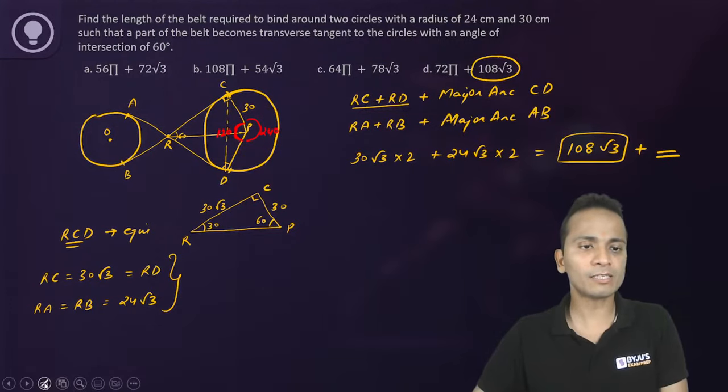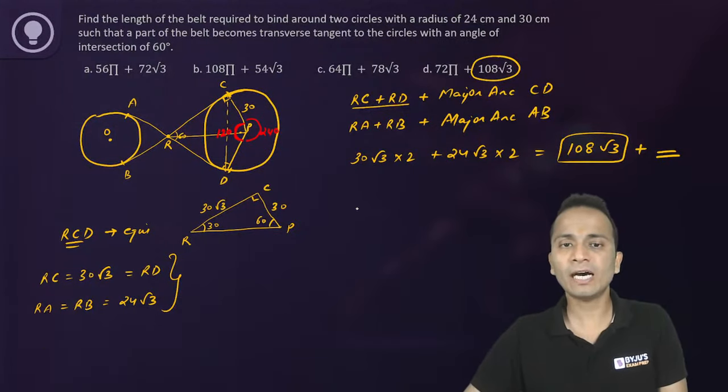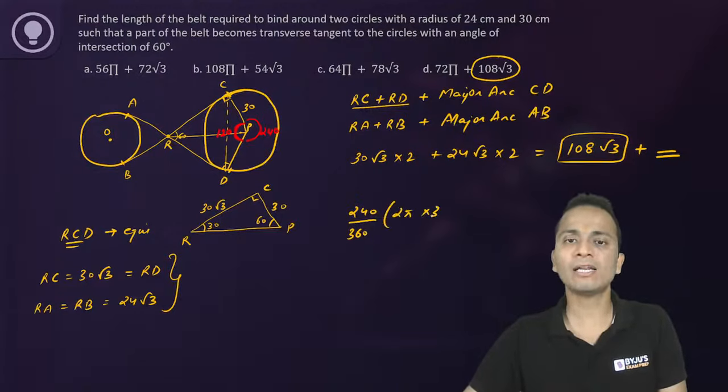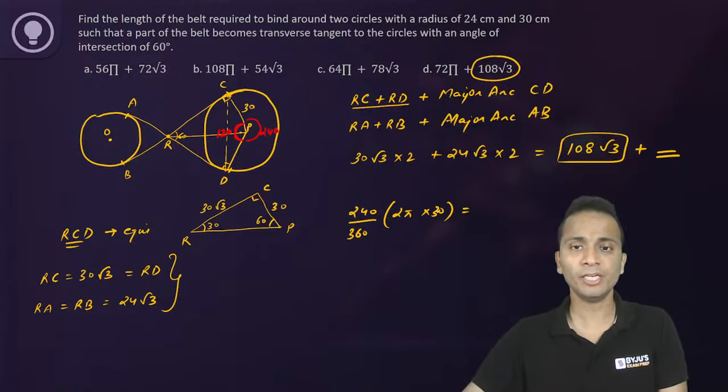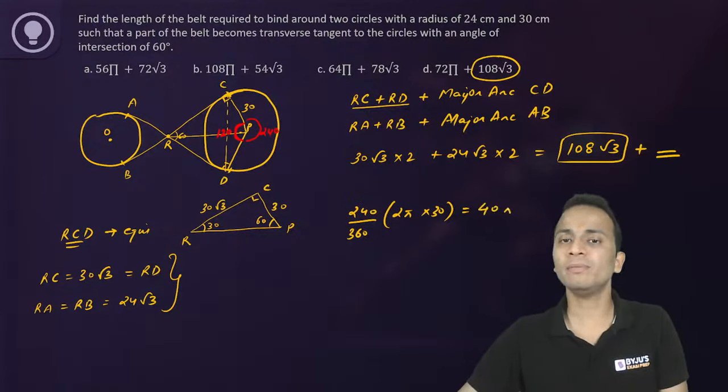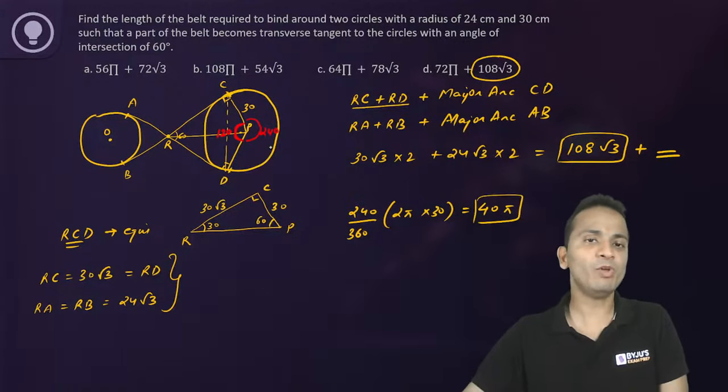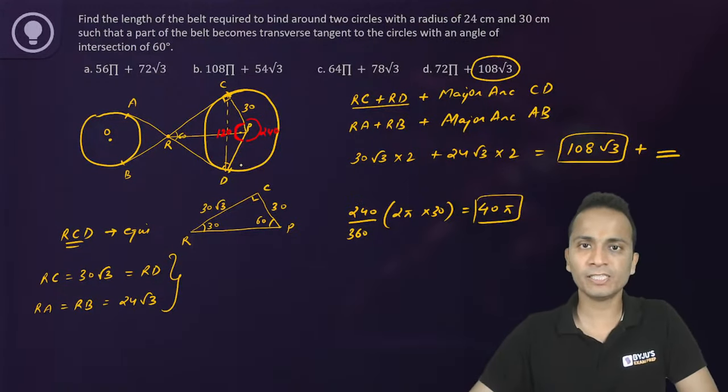The length of the arc is given by theta upon 360 degrees into 2 pi r. R is 30 centimeters in this case. So 60 pi into 2 by 3 will be equal to 40 pi. So 40 pi will be the length of the arc in the first case.